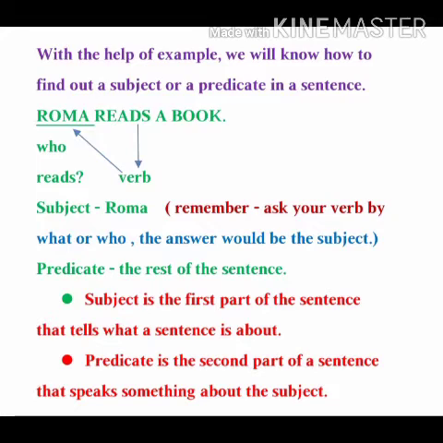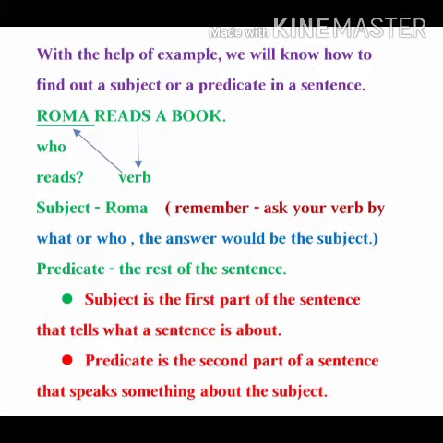You have already known about verbs. Verbs are action words which denote some actions, right? So here reads is a verb. As Roma is third person singular number, that's why with the verb we have to put S. That is the correct format. So reads, don't get confused, here R-E-A-D and then S is also included. Just because of third person singular number Roma, she is there. So that is why we have to put S or ES with the verb.